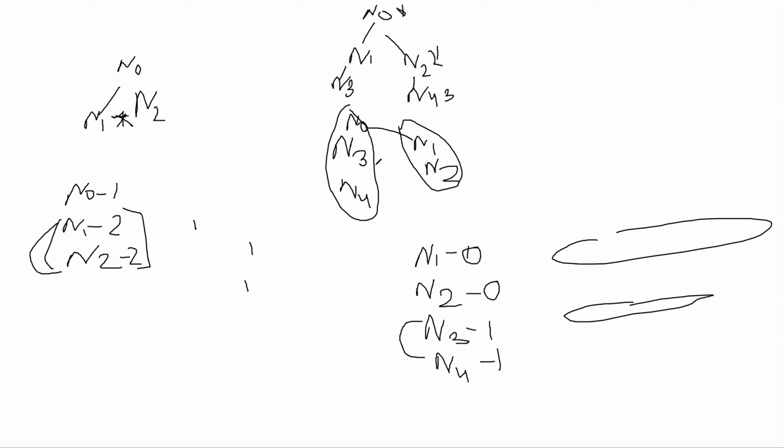Now again N0 is connected to N2, N1 is connected to N3, and N2 is connected to N4. So we are able to divide them into two parts where these are independent and these are independent.